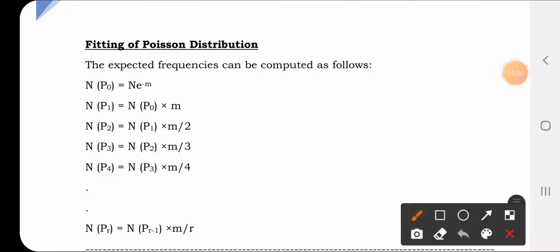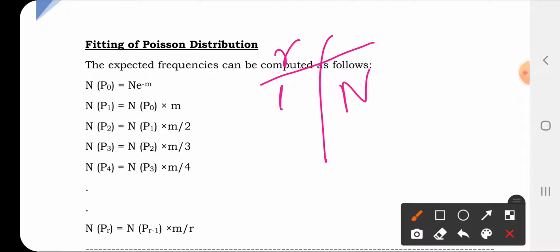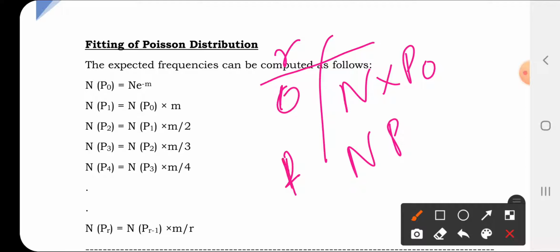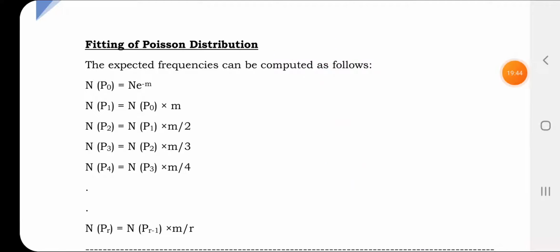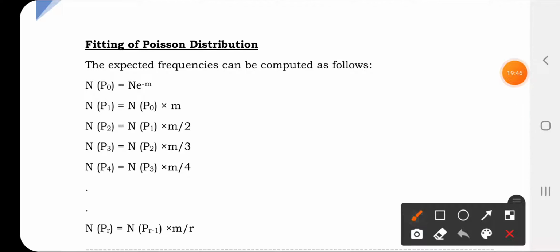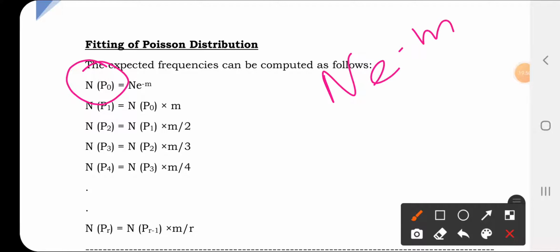For example, for zero successes, you have to multiply n with P0. This is your N P0. The second time, for the first event, you already have the probability, N P0 with the value n e to the power minus m.